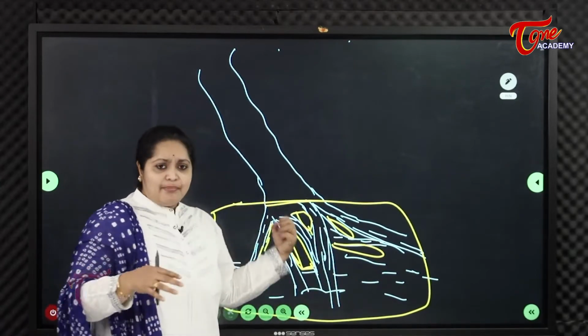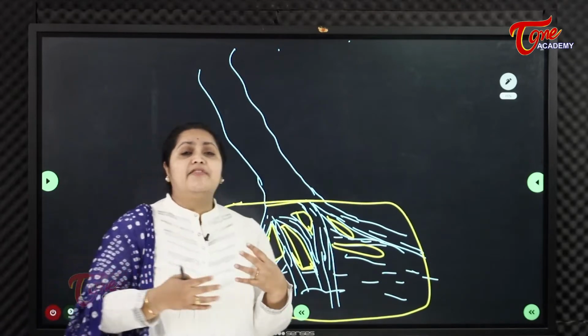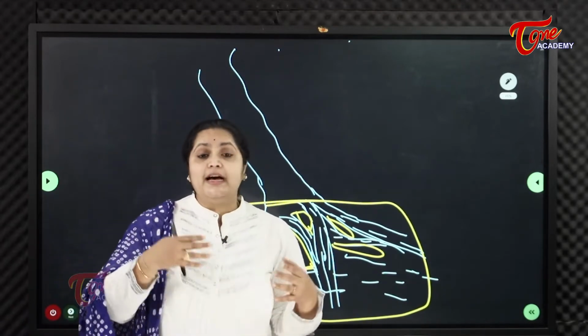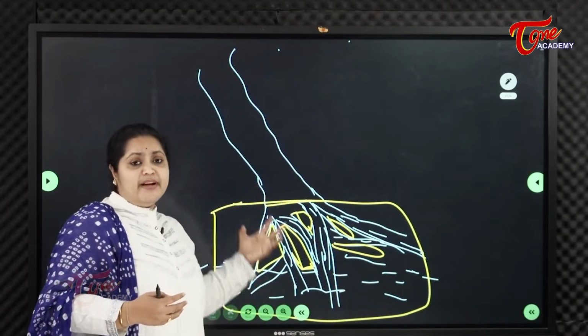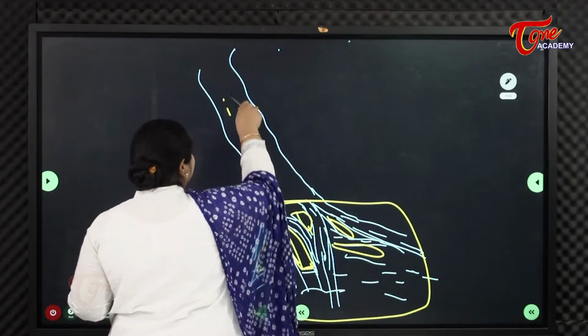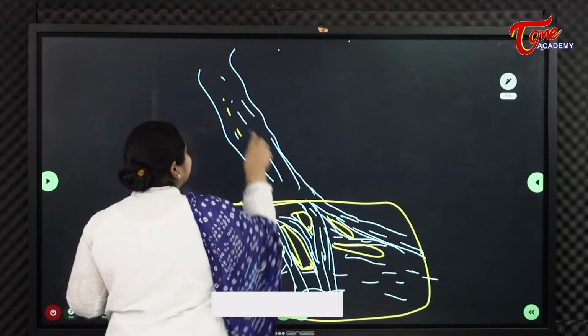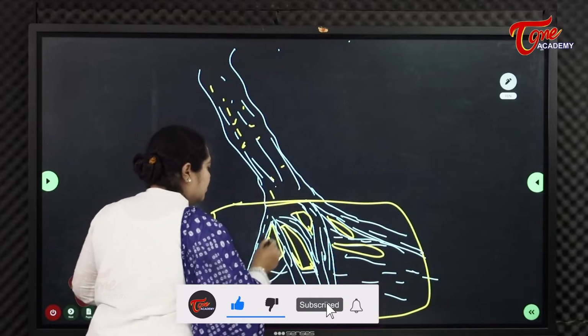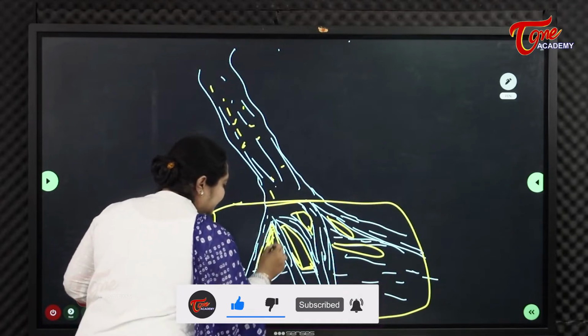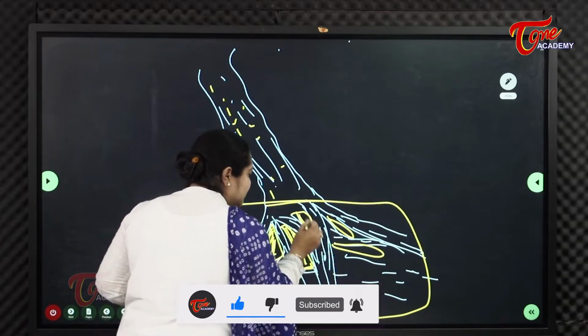So this land becomes so fertile and alluvial because of all the sediments brought by the river, which are deposited in these deltas.